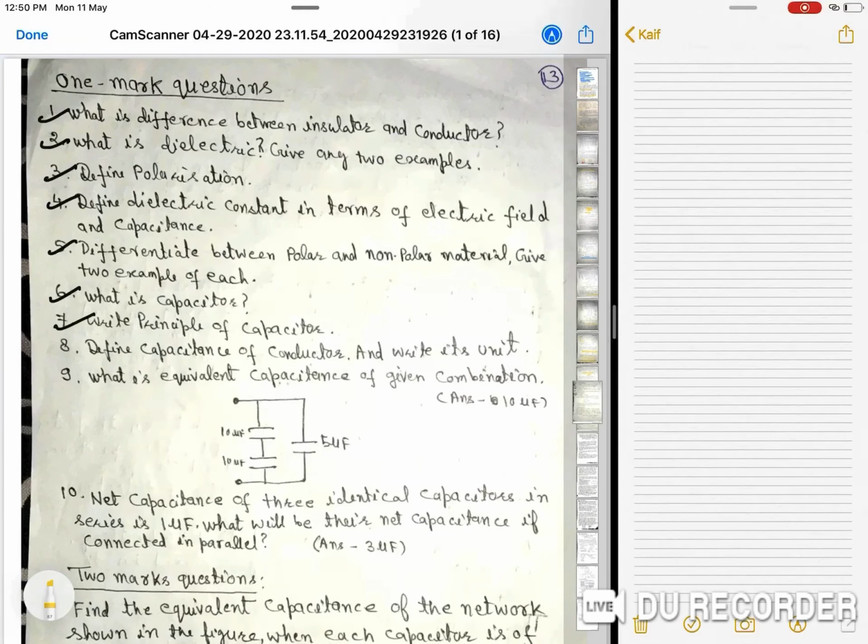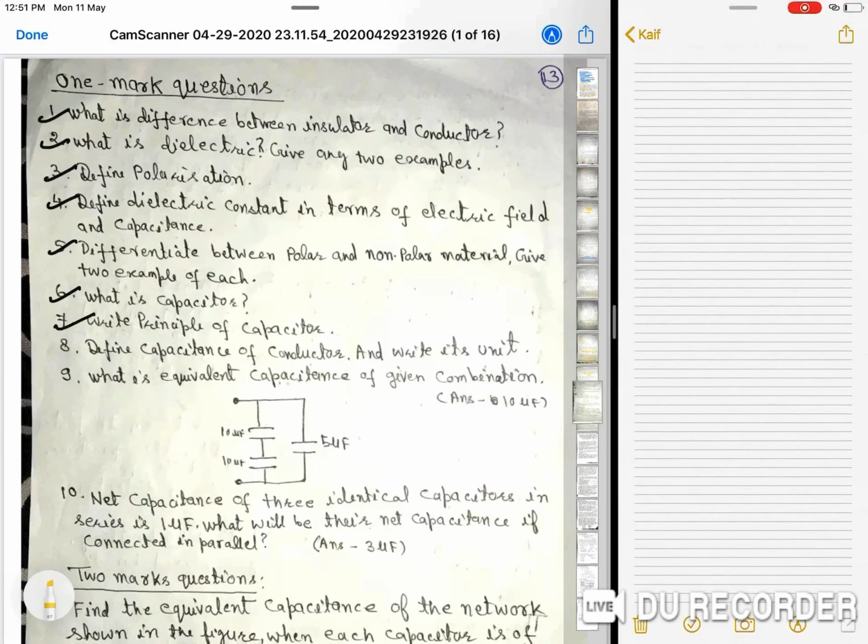What is dielectric? Dielectric is an insulator or a very poor conductor. Examples of dielectric: porcelain, or oxides of some metals, mica, etc.